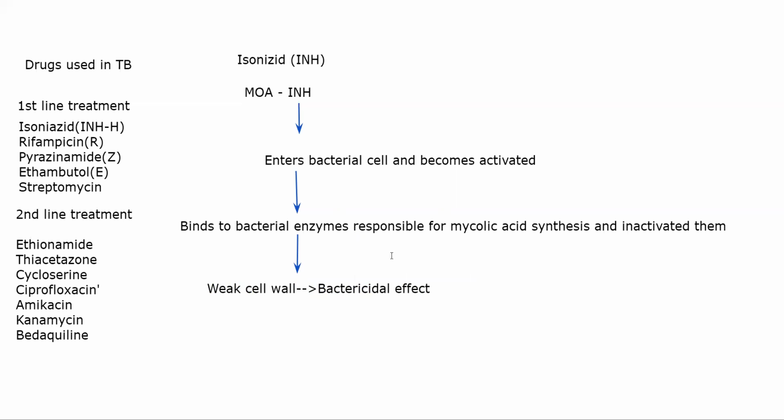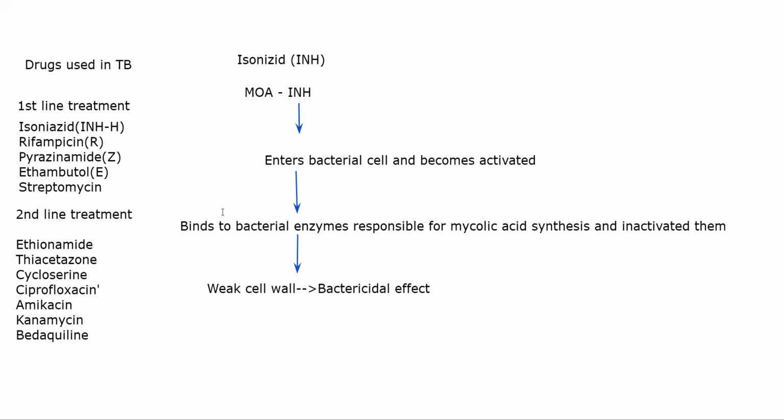Initially, when you give the drug, it is in inactive form. Once it enters the bacteria, it will become activated. After that, it will bind to certain enzymes of your bacteria, which ultimately results in the inhibition of mycolic acid synthesis. If mycolic acid is not formed, the cell wall of that bacteria will become very weak, resulting in the death of the bacteria. Okay, so this is the mechanism of action of your INH.